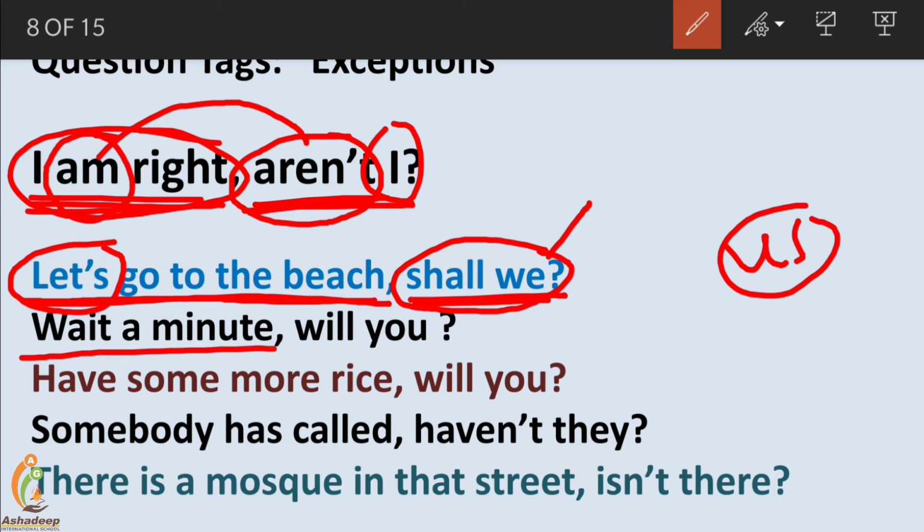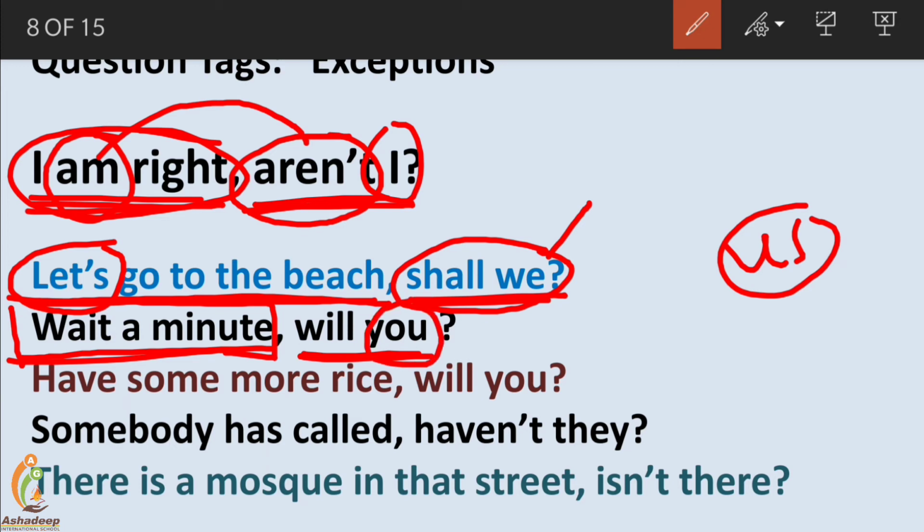Here, wait a minute. There is no subject, and the question tag you get is will you. It's an imperative sentence, and an imperative sentence has the second person as the listener. You is the listener. The speaker says the sentence to the listener, and that's why you is used.